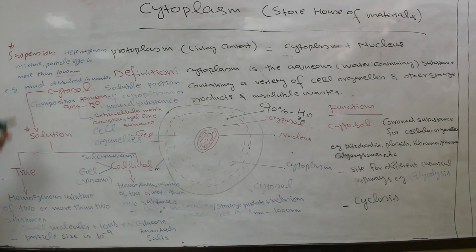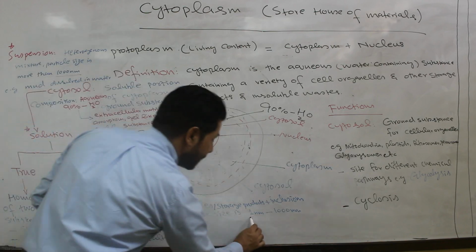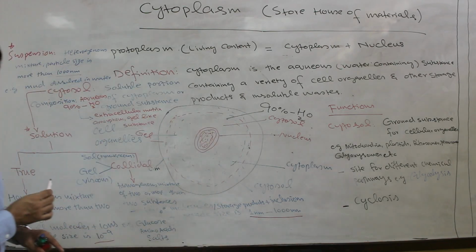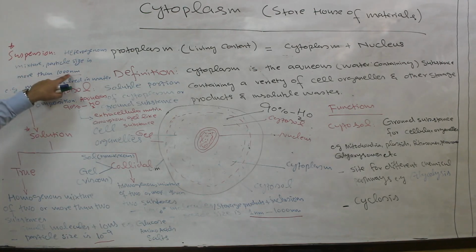In true solution the particle size is 1 nanometer, in colloidal solution it is 1 nanometer to 1000 nanometer, but in suspension the particle size is greater than 1000 nanometer. So it can be seen with the naked eye, or it can be produced as a result of what? Filtration on filter paper in the form of residue.